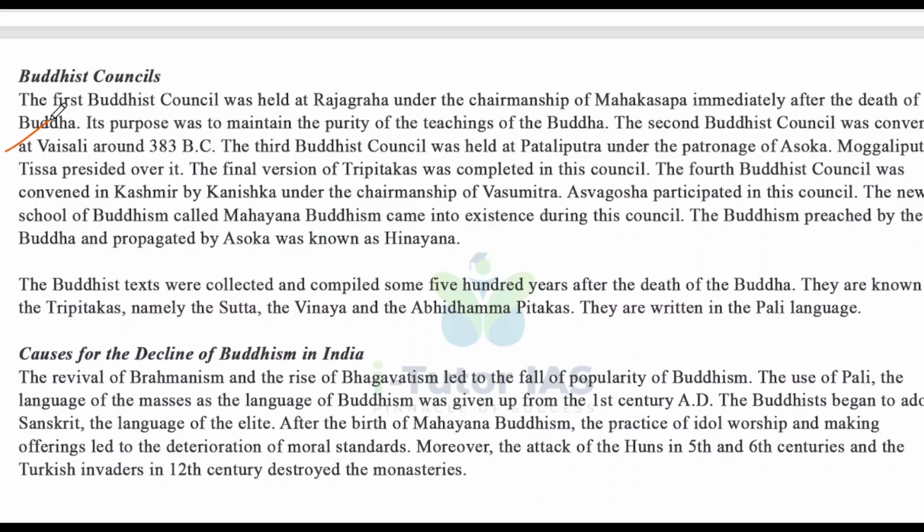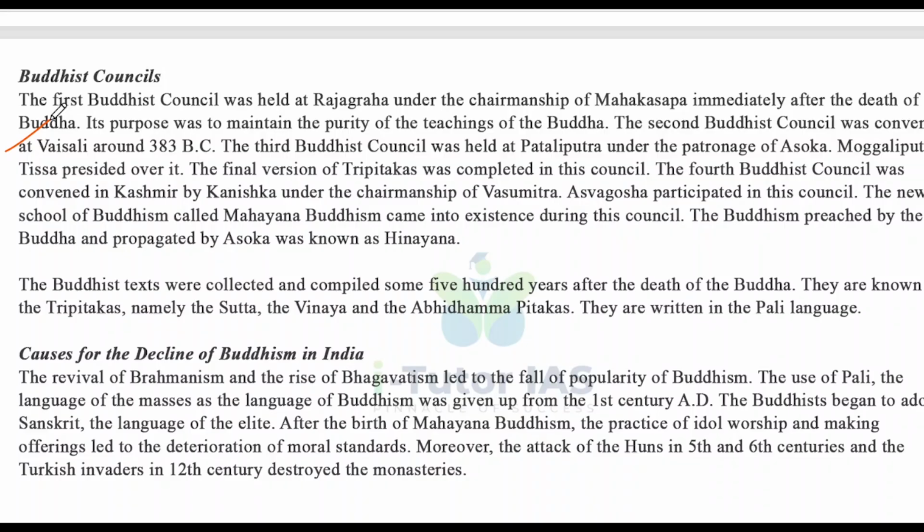The fourth Buddhist council was convened in Kashmir by Kanishka under the chairmanship of Vasumitra, and Ashwagosha participated in this council. The new school of Buddhism called Mahayana Buddhism came into existence during this council. Okay, so please take care of this: first council, second council, and the fourth Buddhist council in Kashmir by Kanishka under the chairmanship of Vasumitra, where Ashwagosha participated and the new school called Mahayana Buddhism emerged.